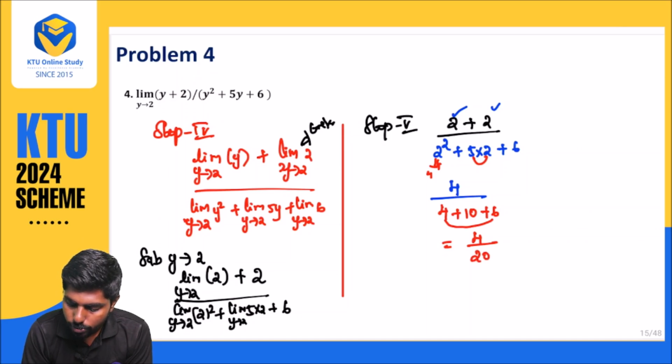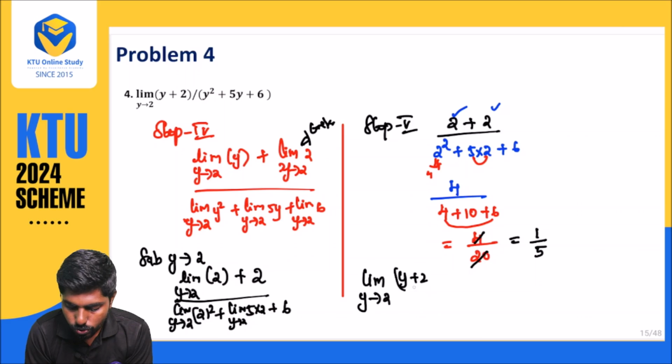So what can we do? We can simplify this. That is nothing but 1 by 5. 1 four is 4, 5 fours are 20. So what is our answer? Our required answer for limit y approaches 2 of (y plus 2) divided by (y square plus 5y plus 6) is 1 by 5.